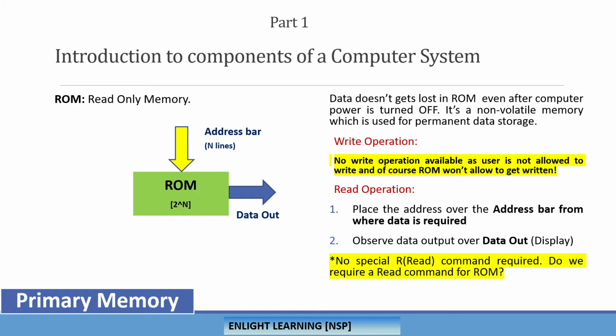So do we really need any explicit read command here? Not required. And ROM doesn't allow you to write, so we don't require write operations either. Right. Let's move on. Then what is the purpose of RAM, and who stores the data into RAM? Somewhere the data has to be stored, right? Then only we can access it. RAM doesn't mean that we can never write into it. Yes, we can write into it, but the data normally comes with our operating system.